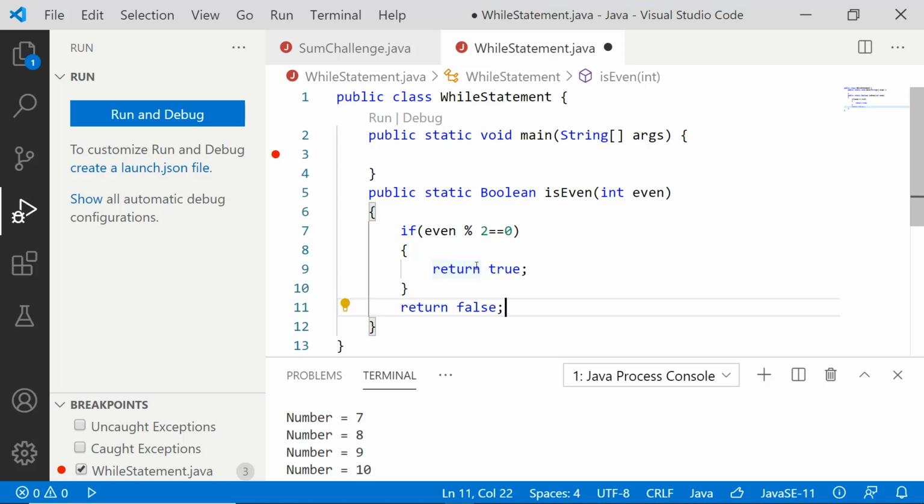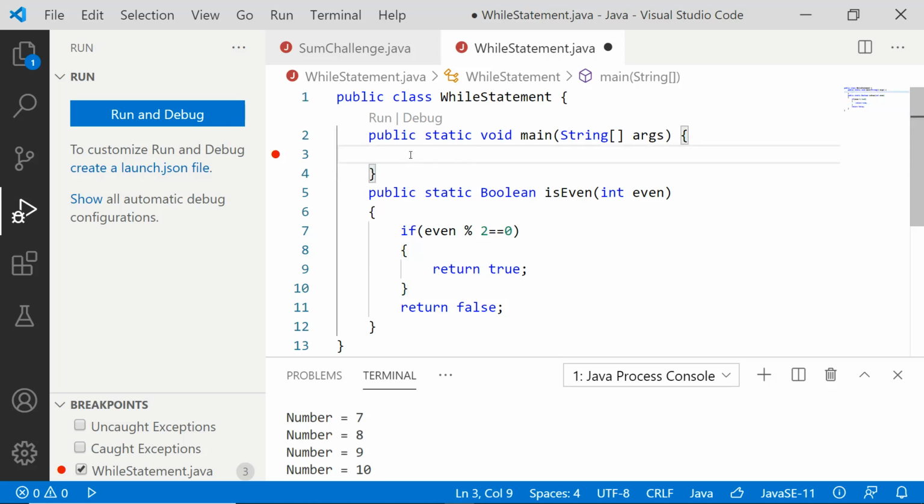What will happen if break is executed? If break is executed, all the other lines after that will not be executed. Completely it will come out of the loop. Similarly, if a return statement gets executed, all the upcoming lines will be ignored. They will be skipped and the flow will come out of this function. If this return true is not executed, you only come out of the if condition and reach the 11th line. If you're reaching the 11th line, you can determine that it is definitely not an even number, so I'm returning false. Okay, fine.